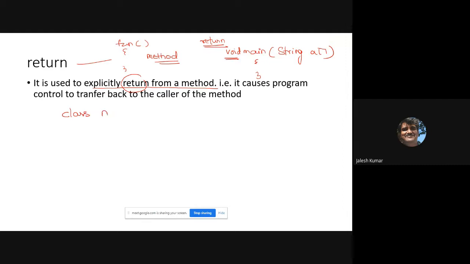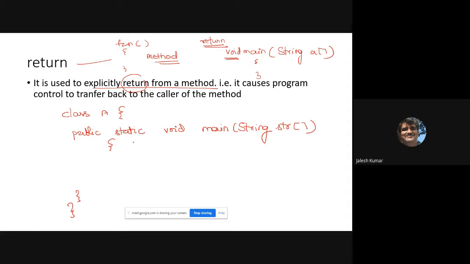If I write class A, public static void main, public static, continuously write this so that it becomes a habit when you write the example for any given question. String str, like that, the syntax I'll write.